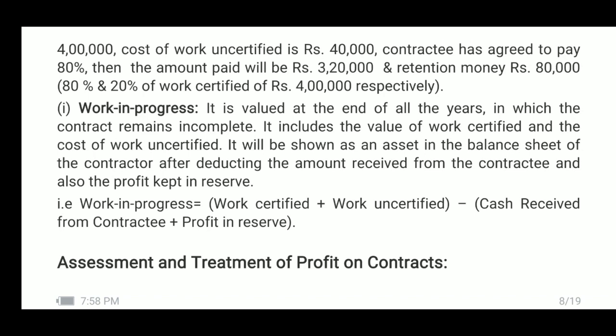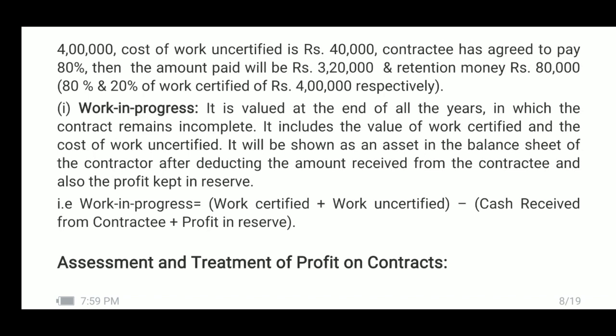While showing the work in progress in the balance sheet, the cost of work uncertified will be added to the value of work certified from the aggregate. The cash received from the contractee during that accounting year will be deducted. Similarly, profit which is kept in reserve, which will be explained subsequently, will also be deducted. The net figure will be shown as an asset in the balance sheet.